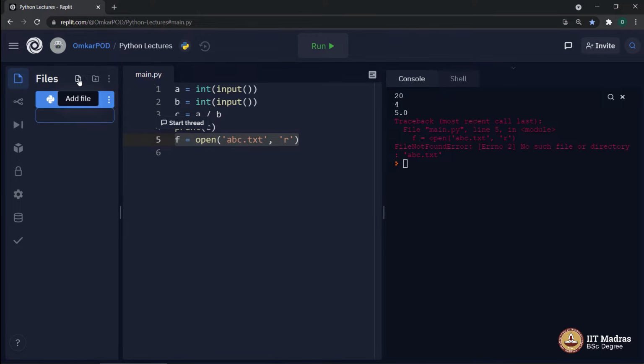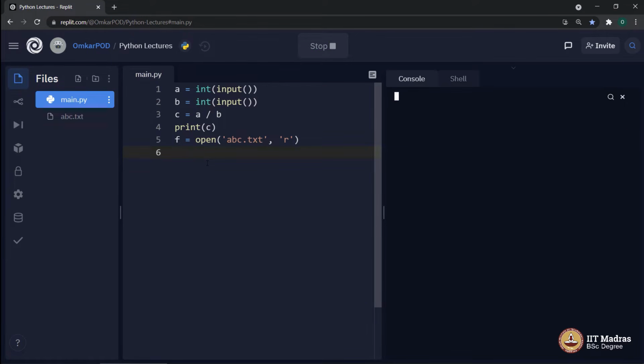If I create a file over here, let's say abc.txt, and now if I execute it once again, now there is no error. So going back to my previous point, there is nothing wrong in this code. The problem was this file was not available. And in such a case, we will get an error message which says file not found error.